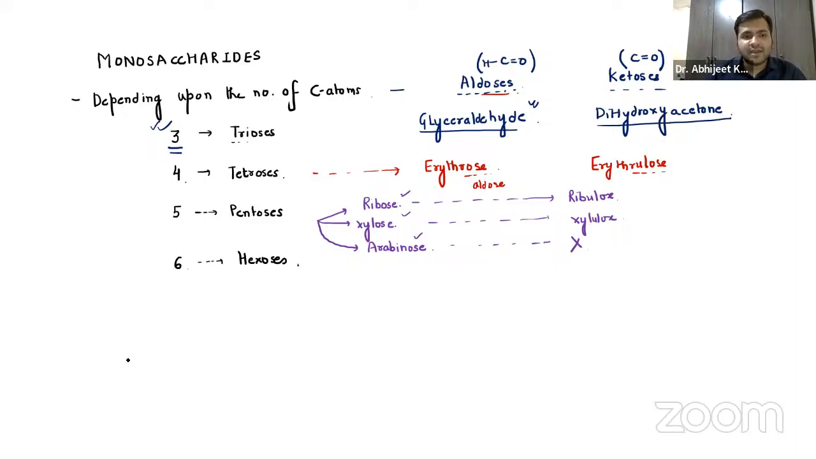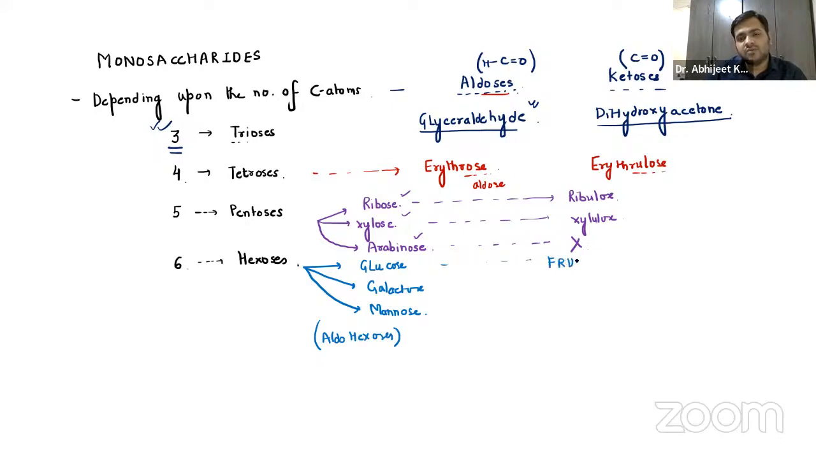Now hexoses, guys, you already know. This is the simplest one for the day. We have glucose, which is an aldehyde derivative. We have galactose. We have mannose. And yes, these are all aldohexoses. On the other hand, guys, remember we have only fructose as the keto derivative. Fructose is the ketohexose.